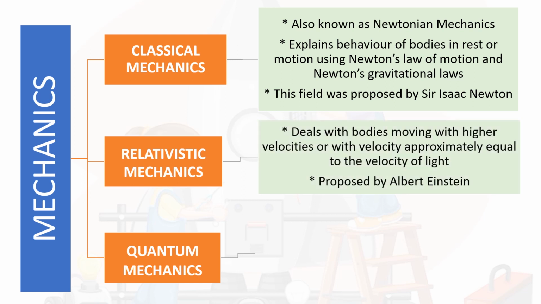Coming to the relativistic mechanics, which deals with the behavior of bodies which are able to move under higher velocities, that is, relatively equal to the velocity of light, dealing with those bodies. This is proposed by Albert Einstein.